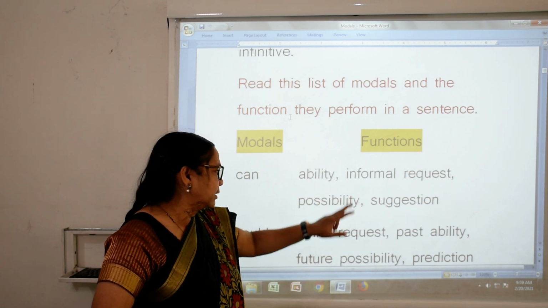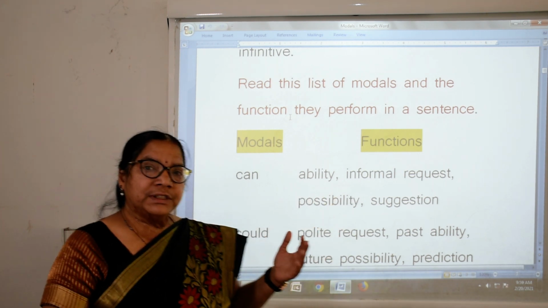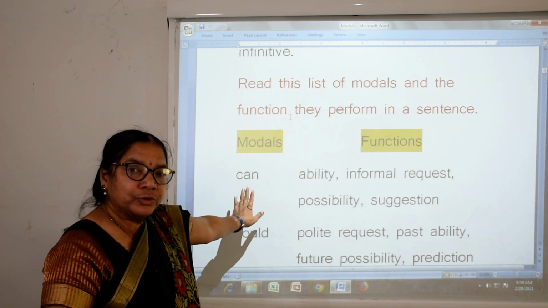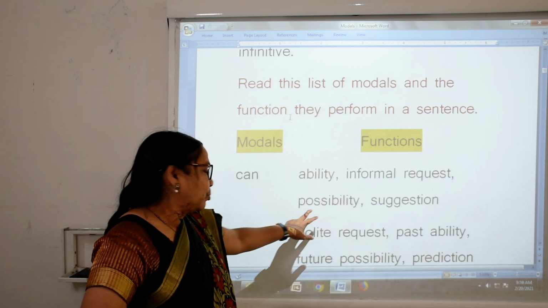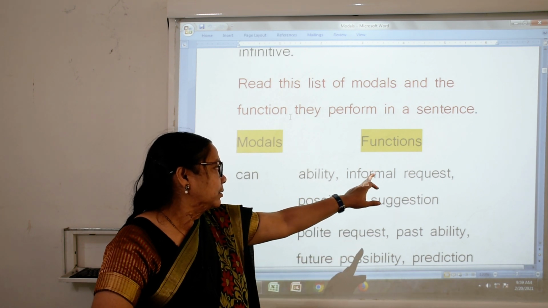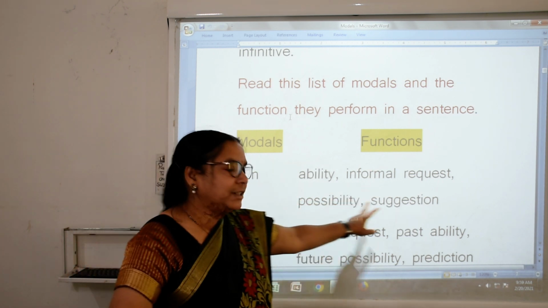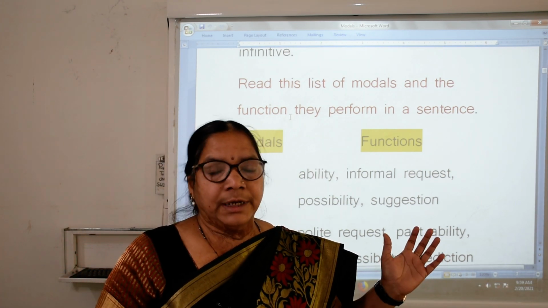Ability, informal, request, possibility, suggestion. If we want to give a suggestion, we can use can. Request: can I? Possibility. So ability, informal, then request, possibility and suggestion.